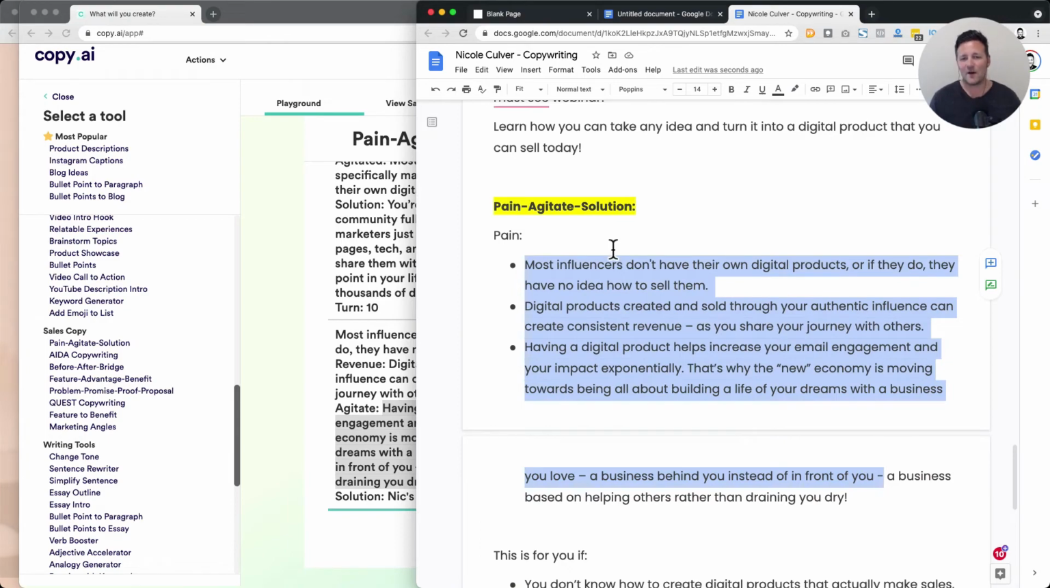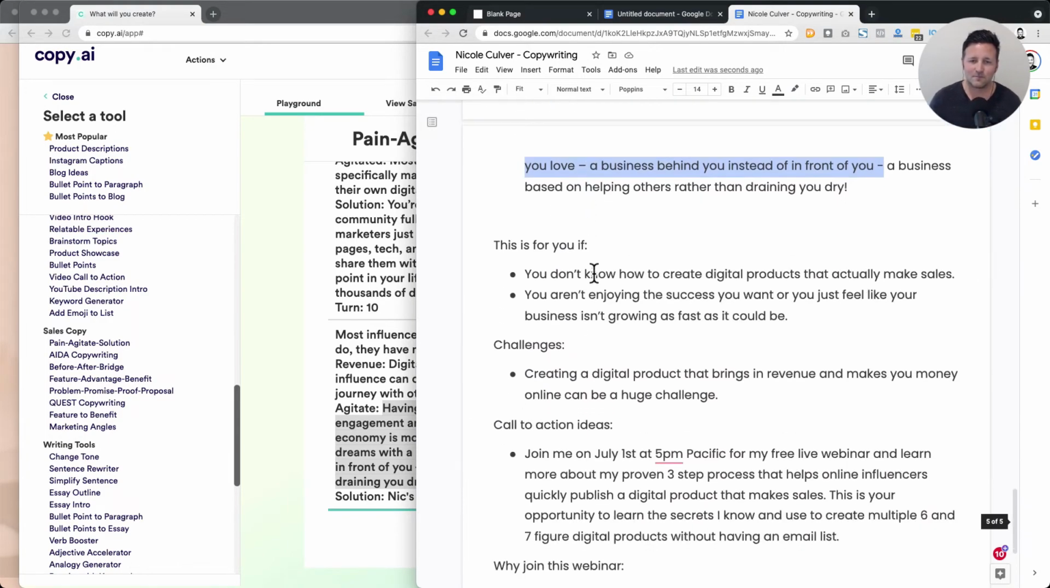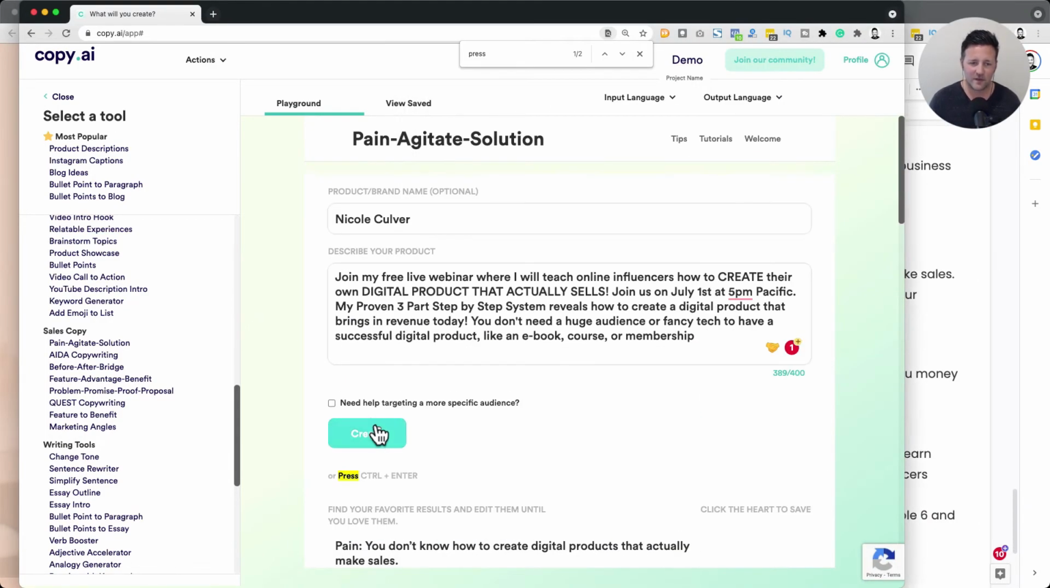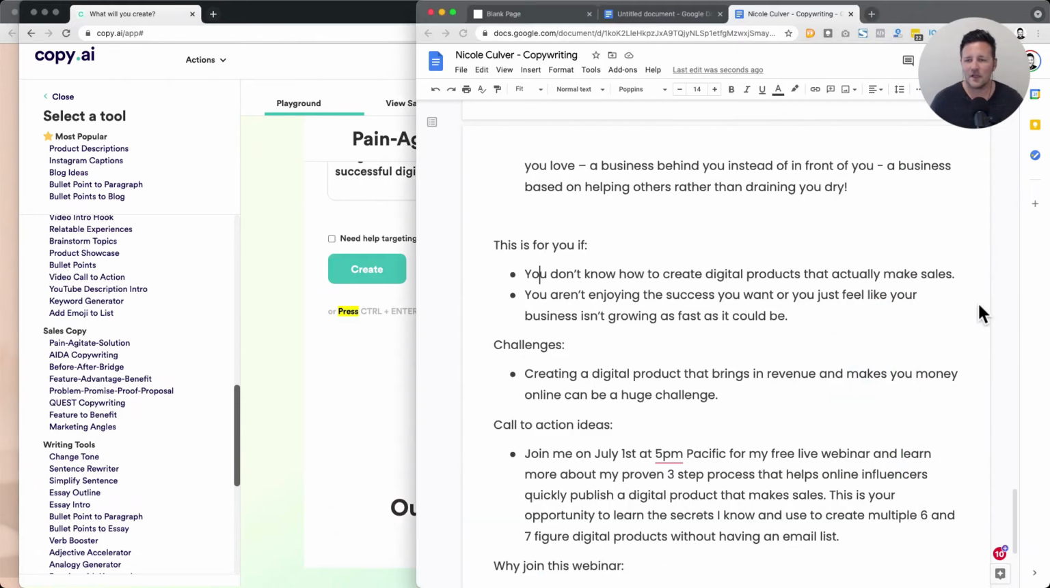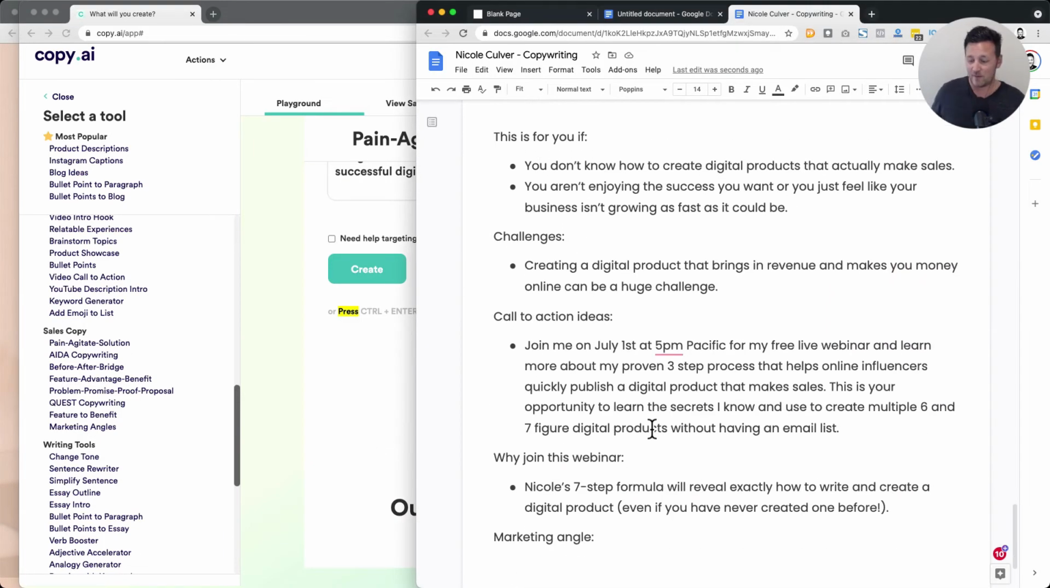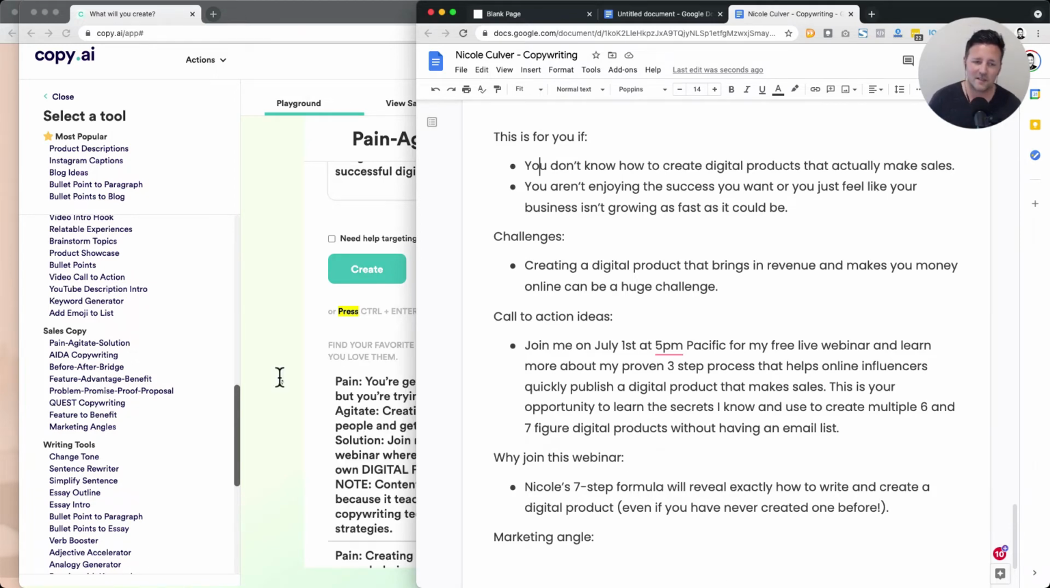All right, so that's how I play with the pain agitate solution. We could continue to run through and find some more pain points, bullet points, if we need more for, again, especially if you're selling a course, you'd probably want to dig into the pain a little bit more, the frustrations that they have, understand that, and then move into why this is the solution.